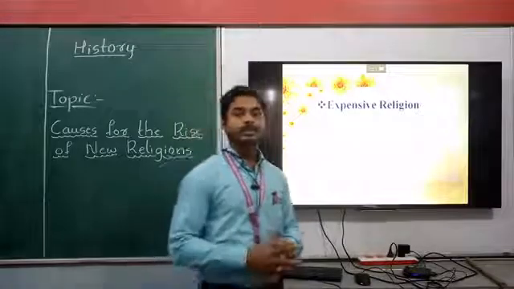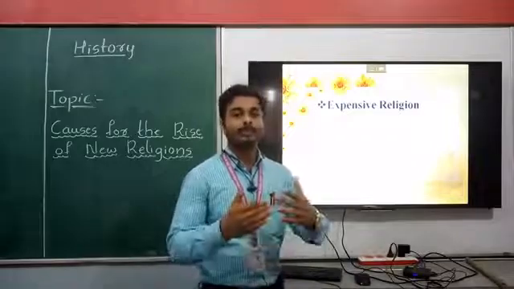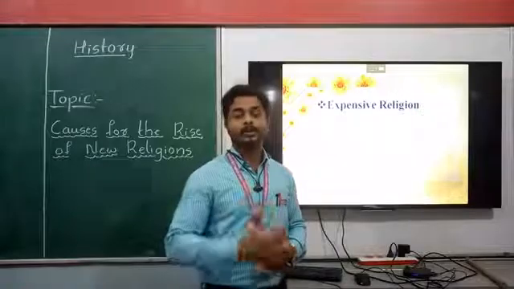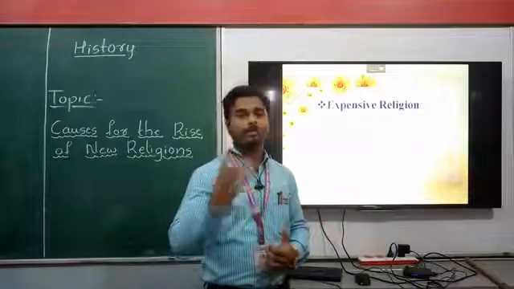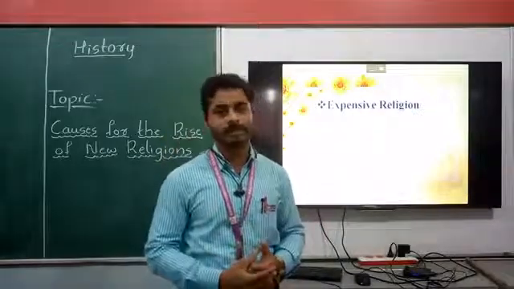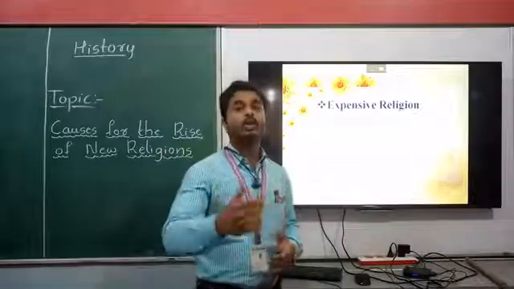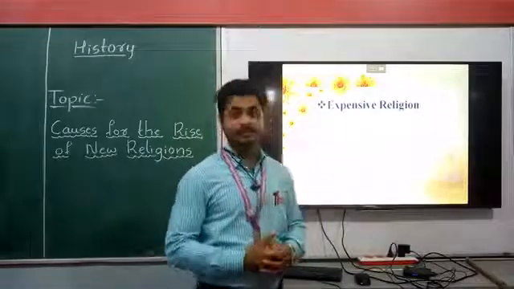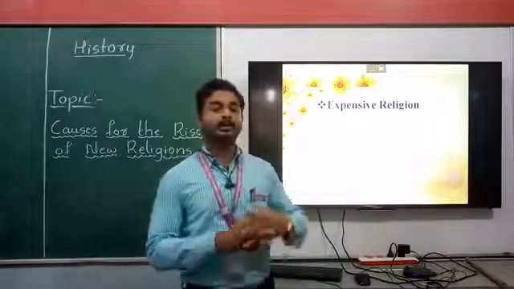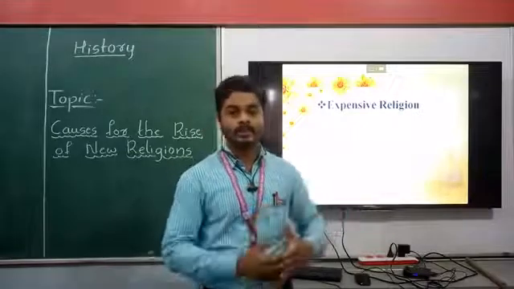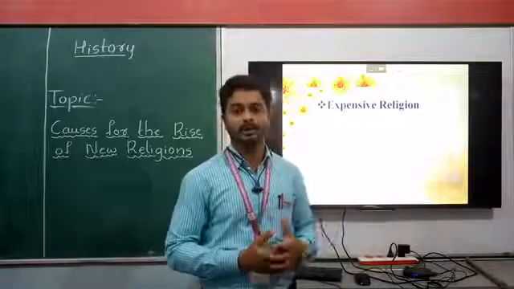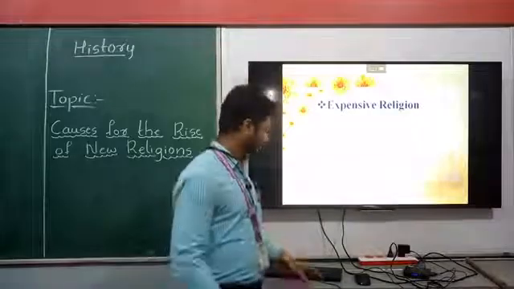So the Brahmins were demanding more money from the common people for the yajnas and yagas. But the common people could not bear the situation, and they could not give more money to the Brahmins. So they couldn't follow the rules and regulations of the Vedic religion, because it is a very, very expensive religion, right? So the common people went towards Jainism and Buddhism. Those religions were very, very easy for the common people to follow, right?